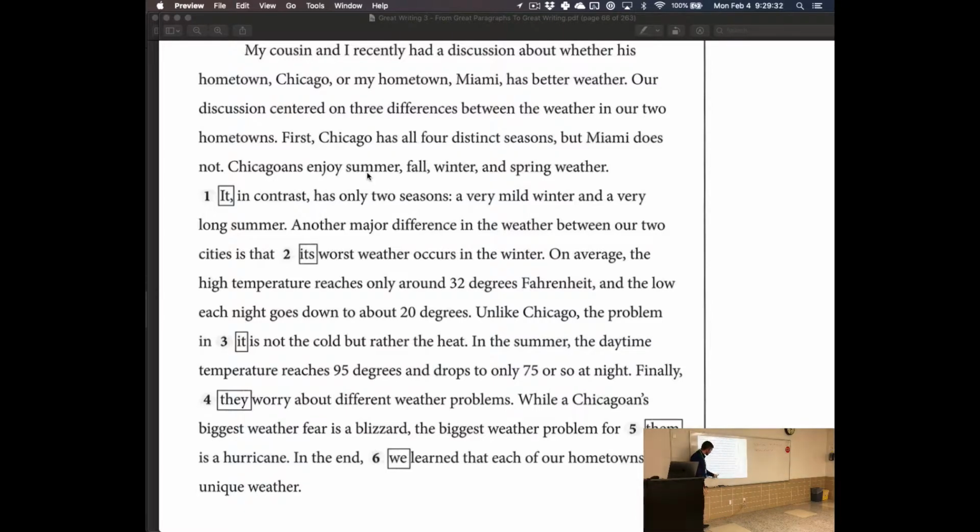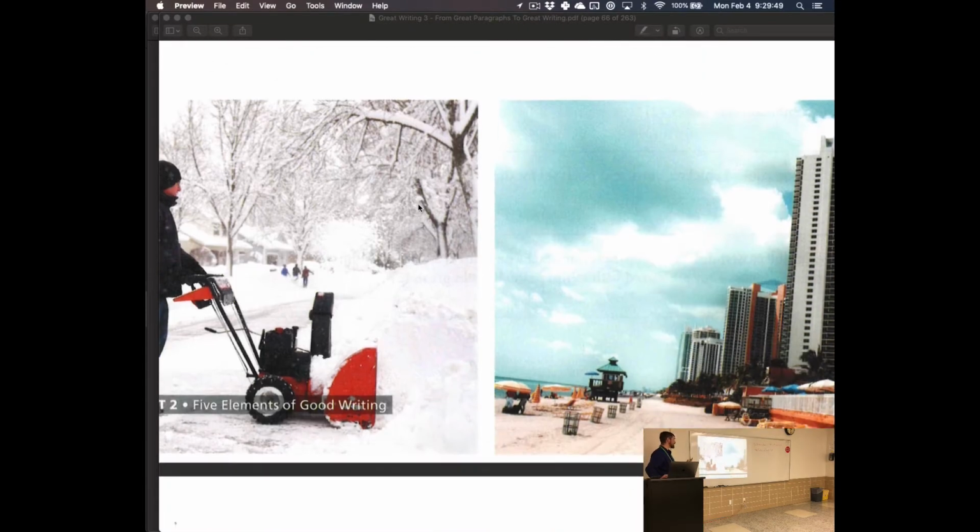So how could we change this to be better? Good. What else? My cousin and I. That one. That's the one I want. Right now I'm really specific. My cousin and I. Now we have something really specific as to who "we" is. Who are the people? Good. Okay, so that's the idea of clarity.